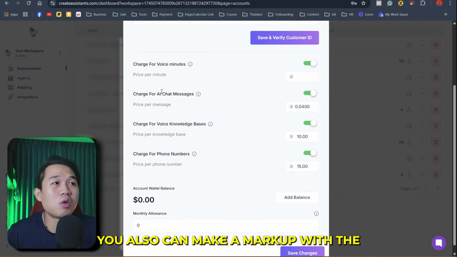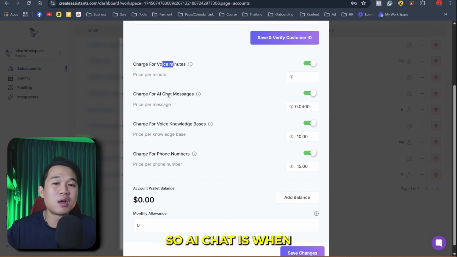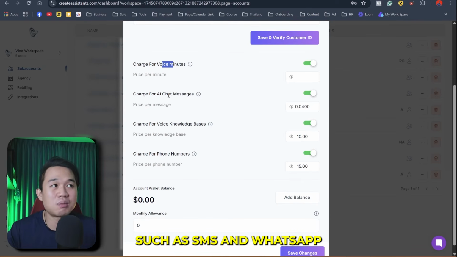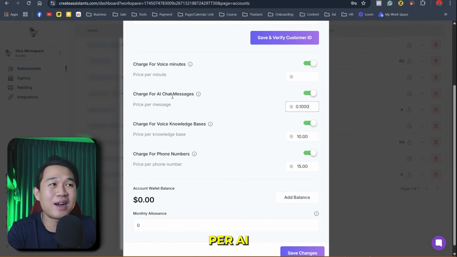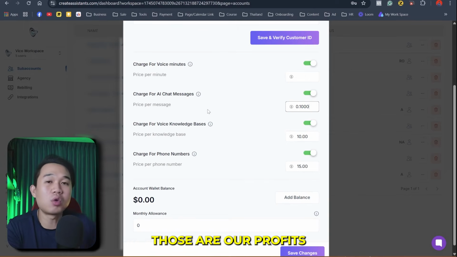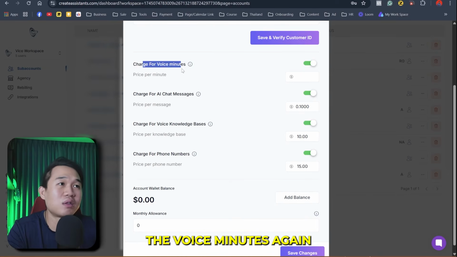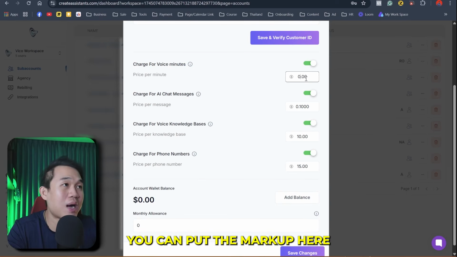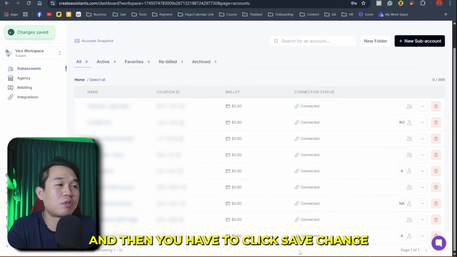And on top of that, you also can make a markup with the AI chat and the voice minutes. So the AI chat is when we're using a text-based chat such as SMS and WhatsApp. So we're going to be putting 1 cent per AI chat, and whatever base price that EchoSetter charges, the difference is our profit. And the next thing is the voice minute. Again, you can put the markup here to whatever you want. You can put 1 cent here, and then you have to click save changes.